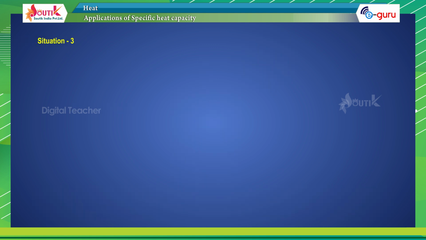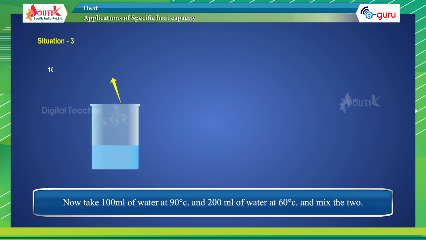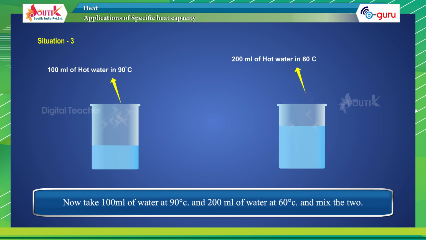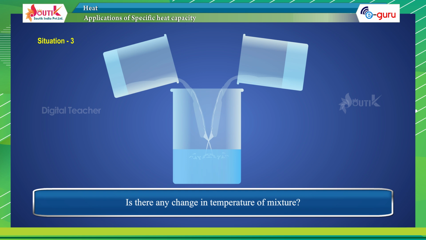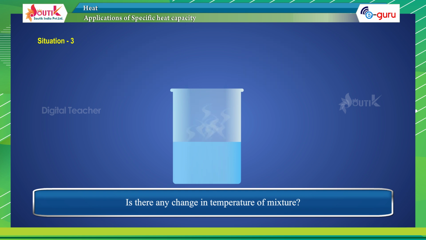Situation 3. Now, take 100 ml of water at 90 degrees centigrade and 200 ml of water at 60 degrees centigrade and mix the two. Is there any change in the temperature of the mixture? What is the temperature of the mixture?